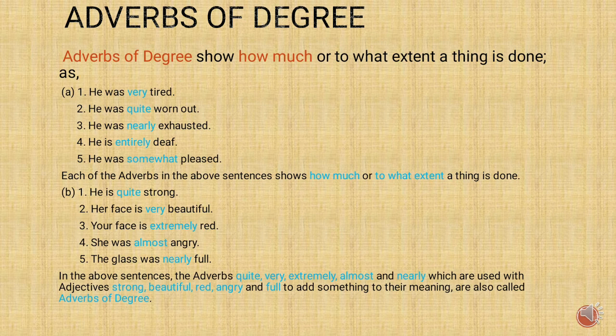Okay, children, each of the adverbs in the above sentences shows how much or to what extent the thing is done. That is very, quite, nearly, entirely, somewhat. These words show how much or to what extent a thing is done. Alright, children, now let's see some more examples.